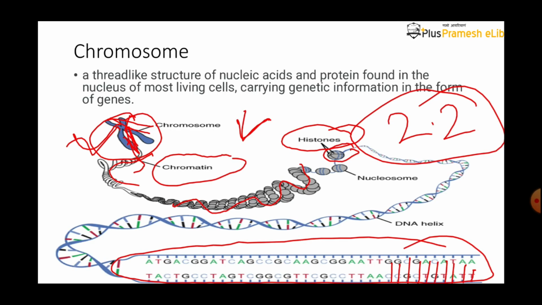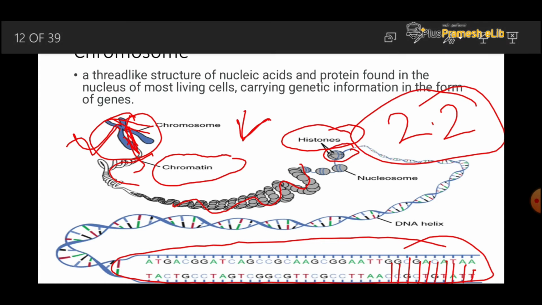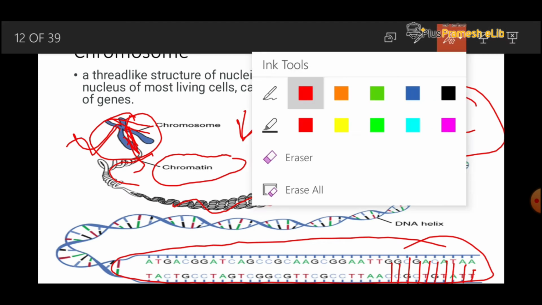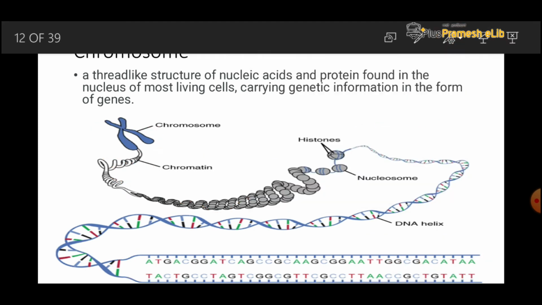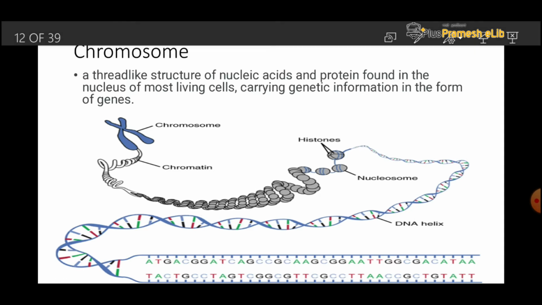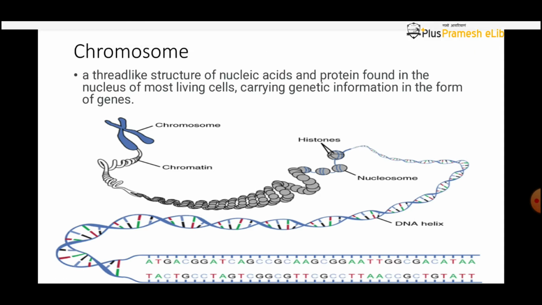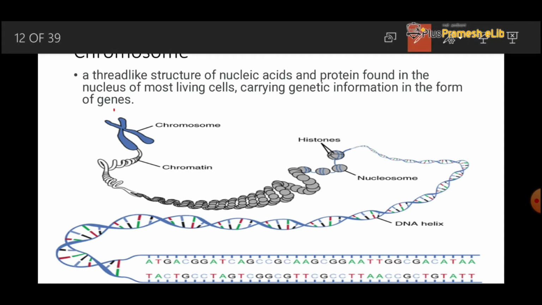We try to understand the last definition from here. What is the thread-like structure? This is the chromosome, it contains the thread-like structure.